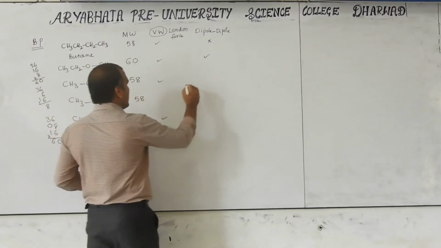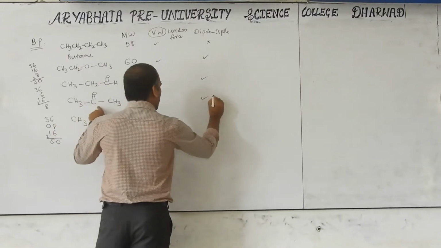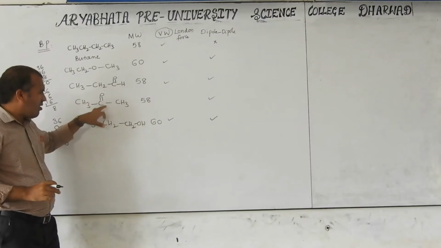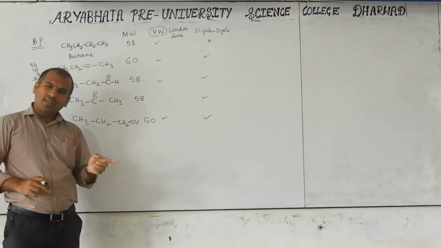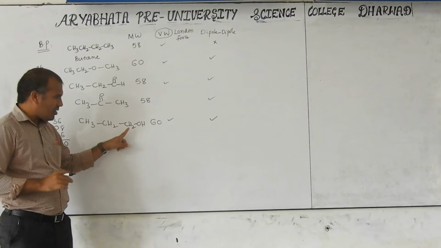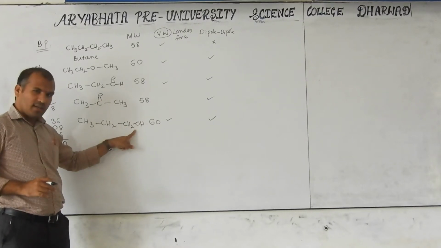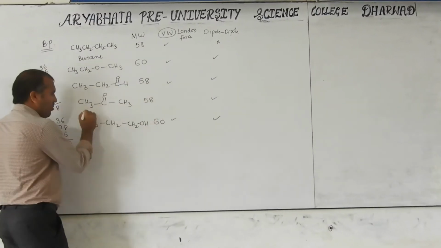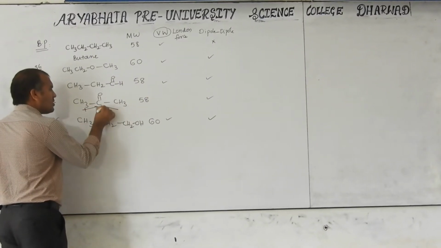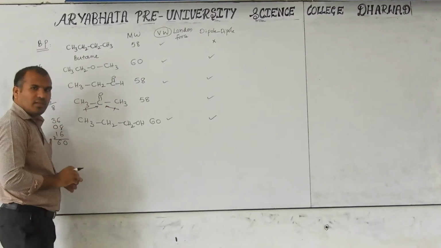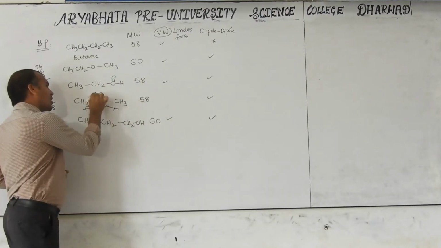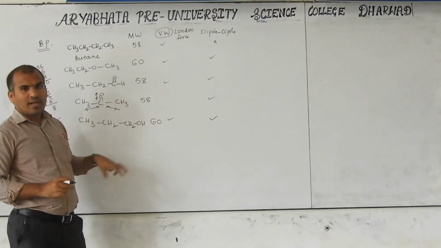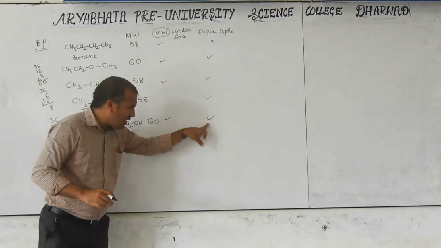Aldehydes also have a dipole moment. Ketones also have a dipole moment. Alcohol also has a dipole moment. But compared with aldehyde and ketone, alcohol's dipole moment is less. It's less polar, because on one side an alkyl group is there, and on the other side H is there. If you compare, the two sides have dipoles pointing one way, and here it is like the other. Then automatically we can judge which has more dipole moment: aldehydes and ketones compared with alcohol.